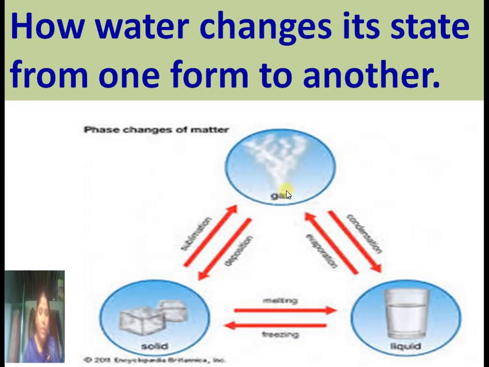The water vapor changes back into water when it is cooled. If water is cooled, further it changes into ice. So the change in the state of water depends on change in temperature.